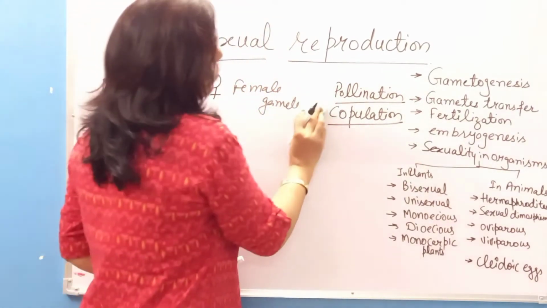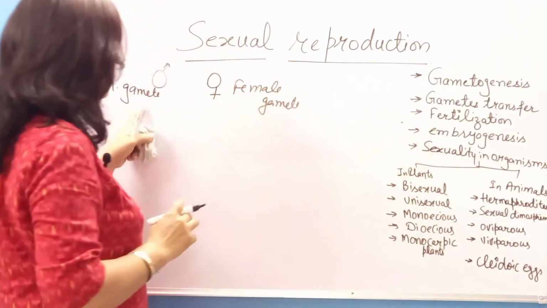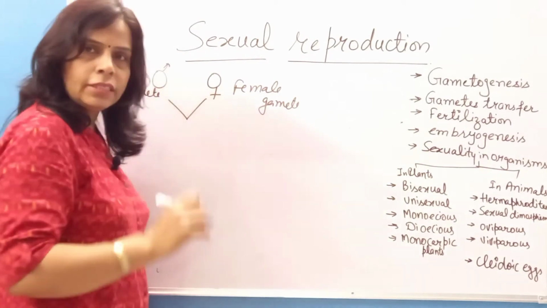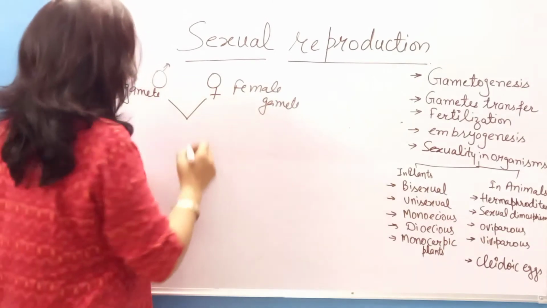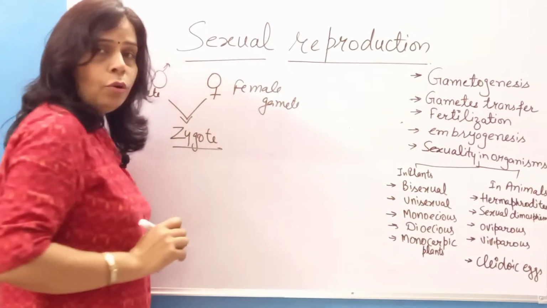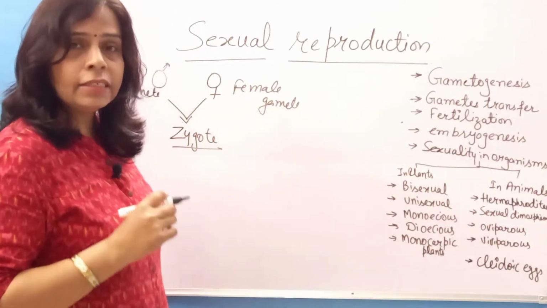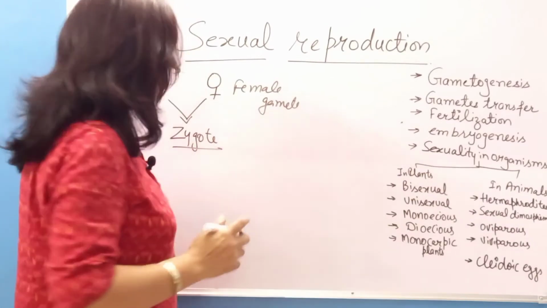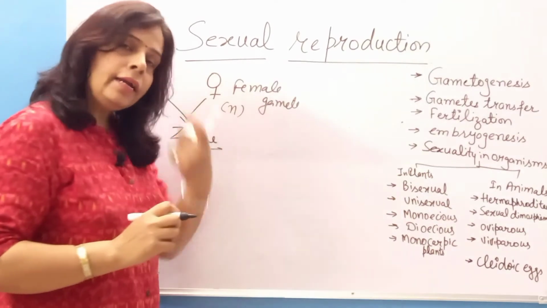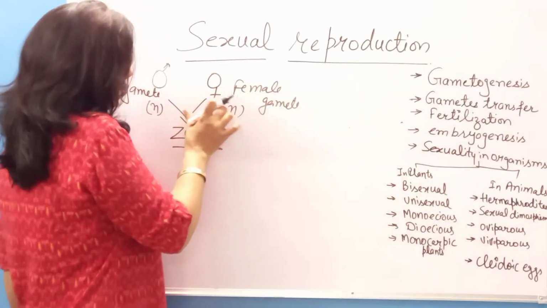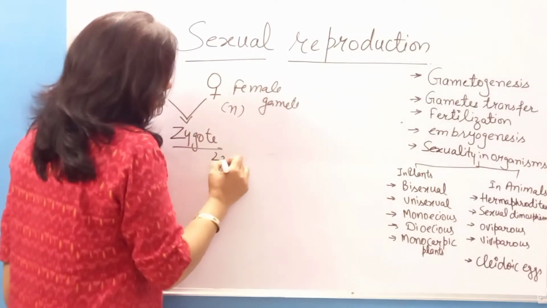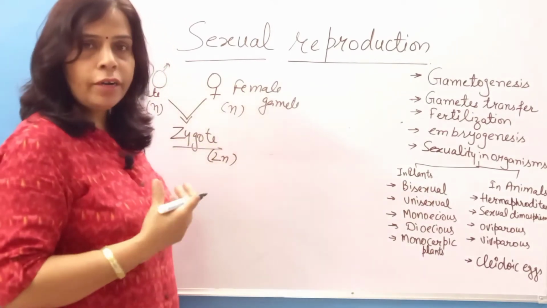When the male gamete has reached the female gamete, there will be fusion of these two gametes, and this fusion will give rise to the zygote. As you all know, male and female gametes are formed by meiosis, so they have haploid number of chromosomes, and the diploid number is restored by the formation of the zygote, a diploid 2n zygote.